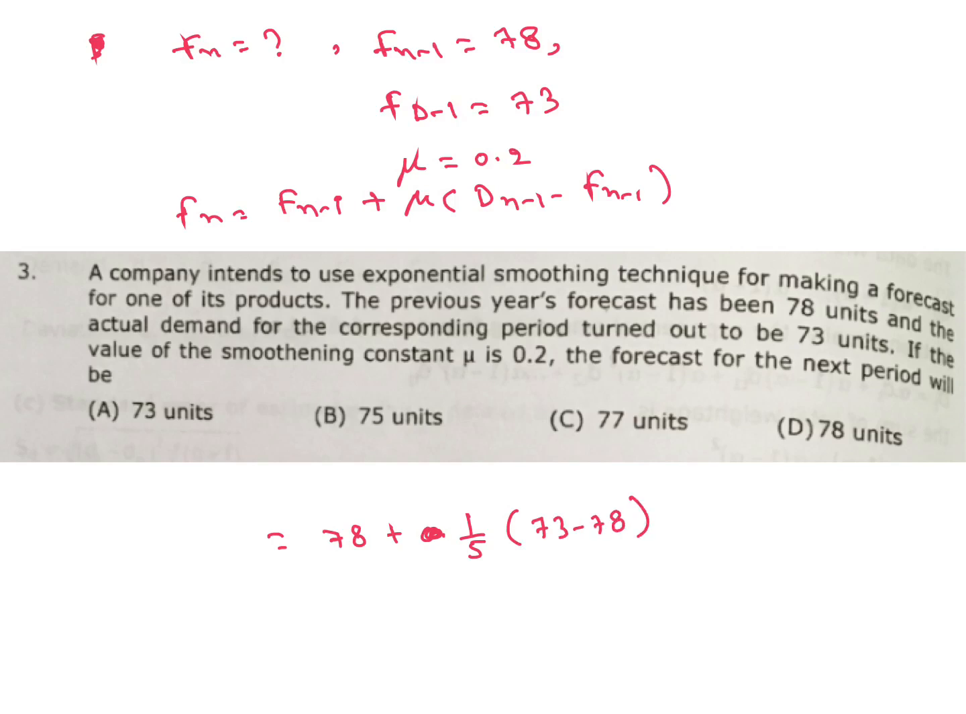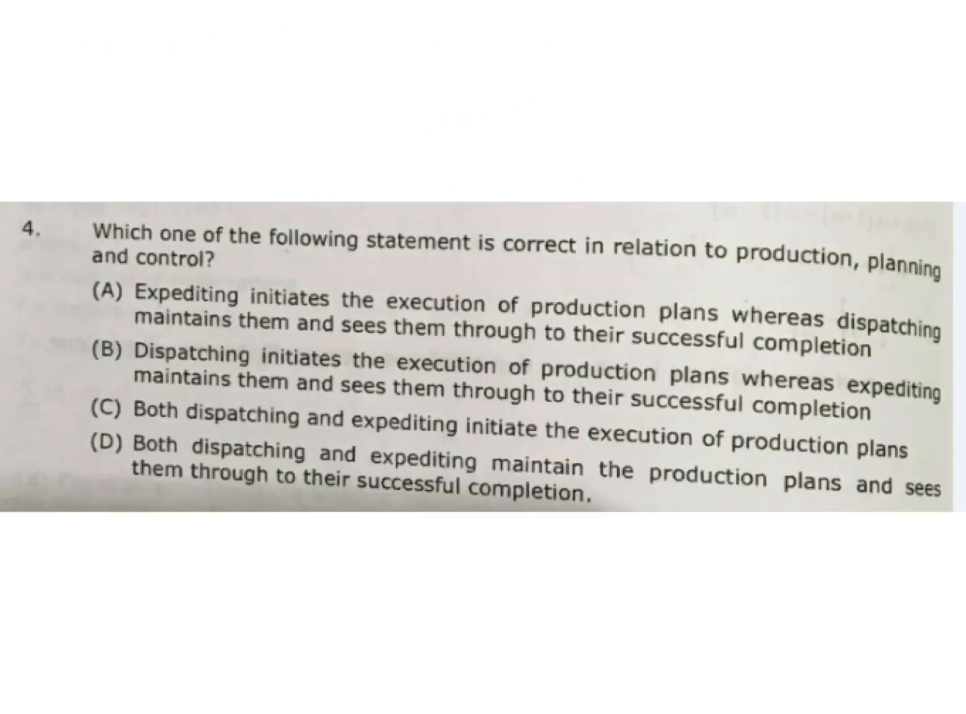Which of the following statements is correct in relation to production planning and control? Instead of production planning and control, sometimes they will write PPC. So you have to remember the short form also. PPC already I made one separate video for PPC, that you can check. A, expediting initiates the execution of production plans, whereas dispatching maintains them, seeing them through their successful continuation. Dispatching does not maintain them. Expediting also does not initiate, dispatching only initiates.